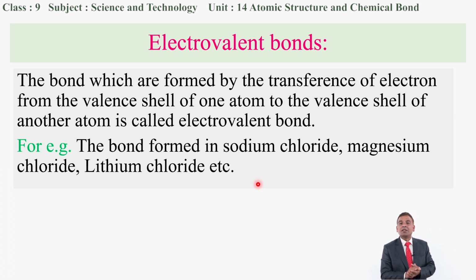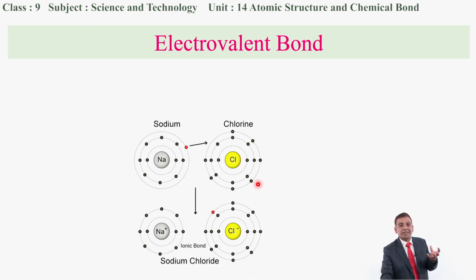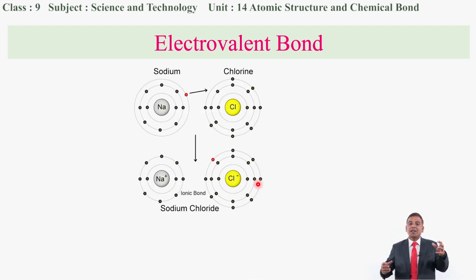For example, we just discussed the formation of sodium chloride, and we are going to repeat the same thing here, because we want to know how the electrovalent bond forms. Sodium and chlorine are going to combine to form a compound.